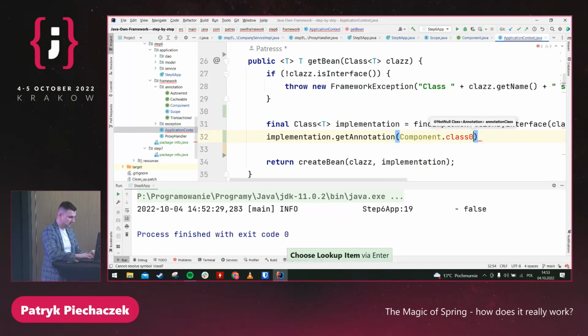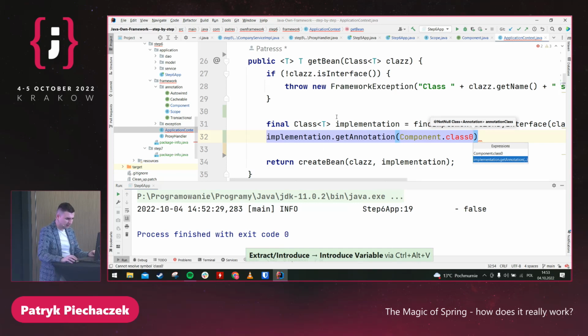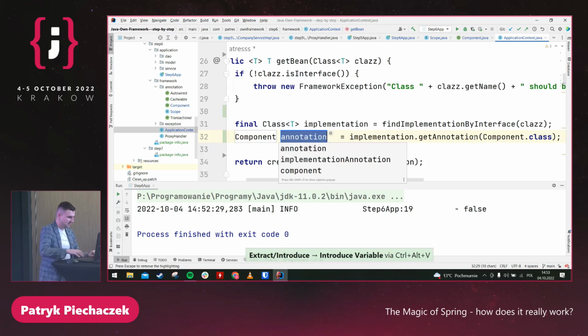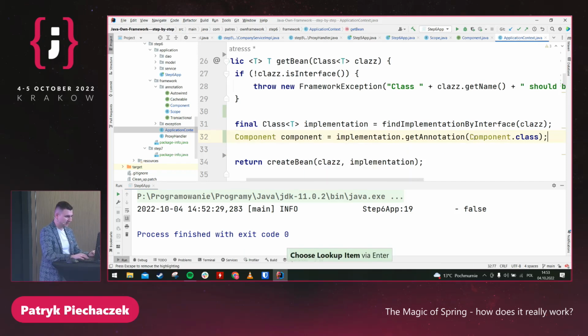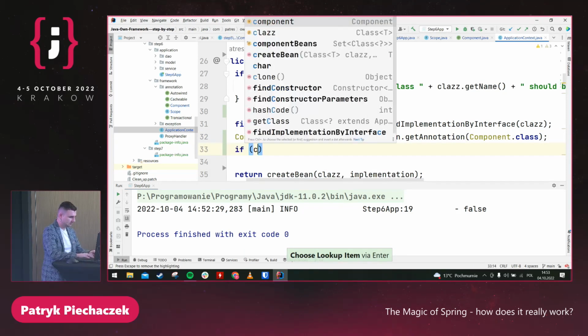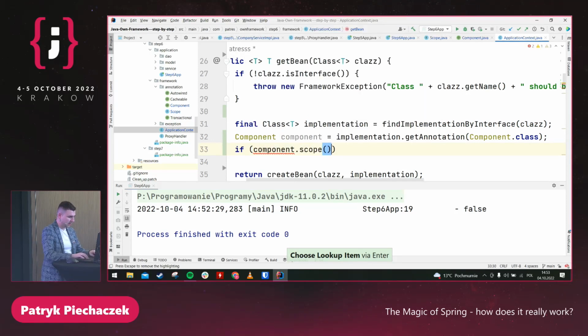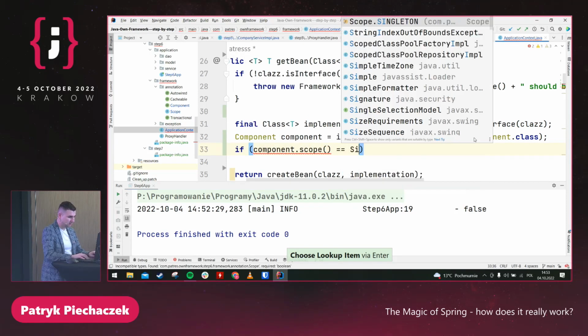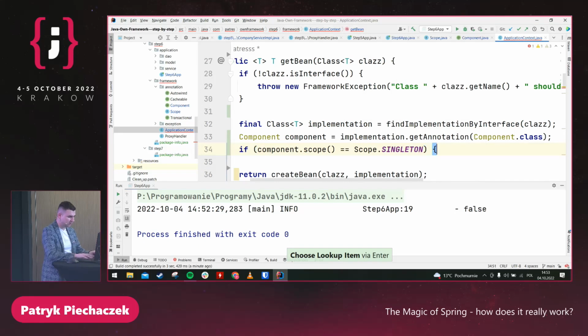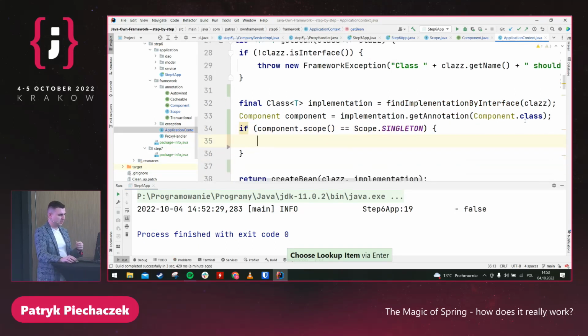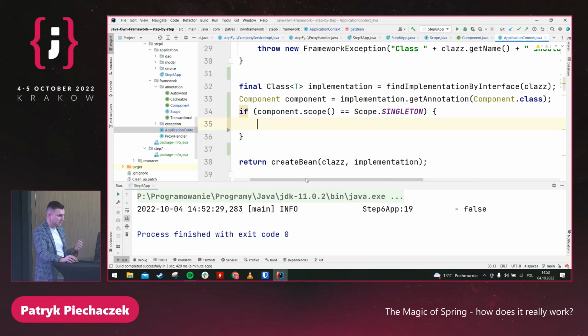Class 0, okay. And let's call it component. And if our component has scope like singleton, then we shouldn't create a new implementation. We shouldn't create a new object if we have it.